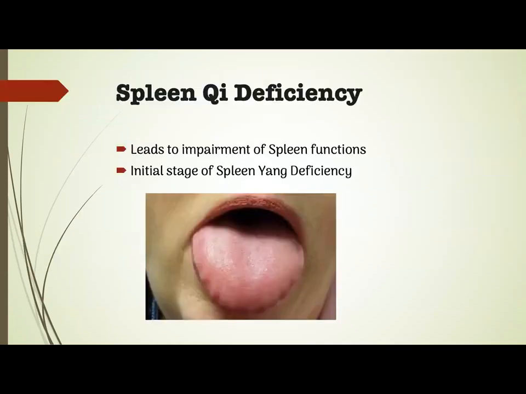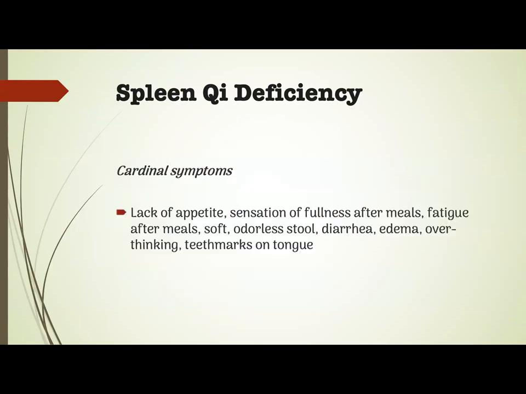Spleen qi deficiency leads to impairment of spleen functions. This is the initial stage of spleen yang deficiency. So this is the precursor of spleen yang deficiency.